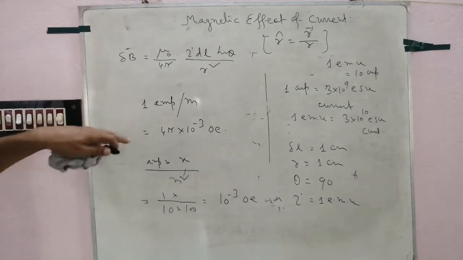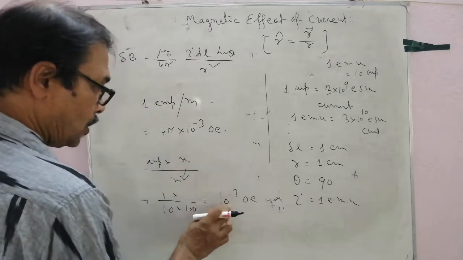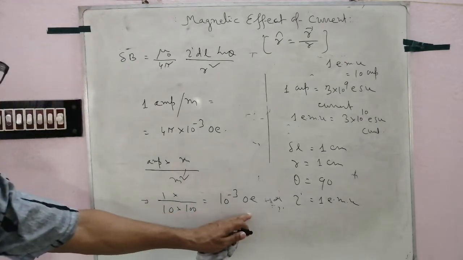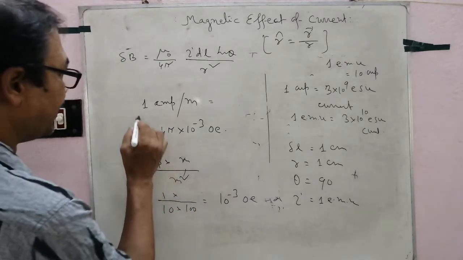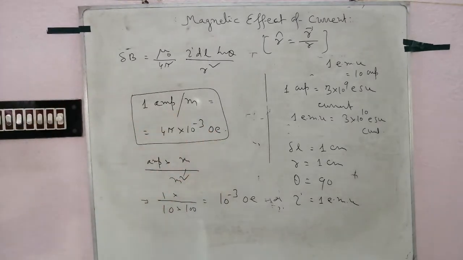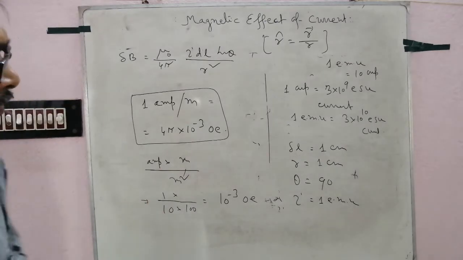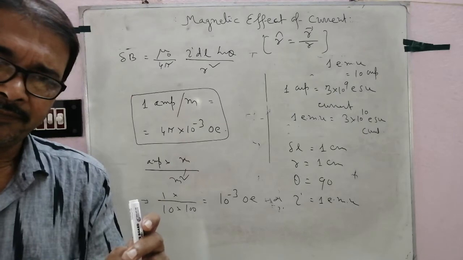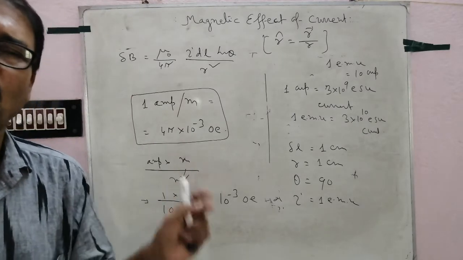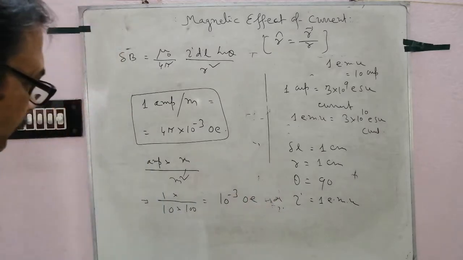But here there is 1 by 4 pi. In ampere meter there is 1 by 4 pi, but in Oersted there is no 1 by 4 pi. That is the relation: 1 ampere meter equals 4 pi into 10 to the power minus 3 Oersted. Important, note it. Clear? So Tesla, ampere meter, Gauss, Oersted. Generally Gauss and Oersted are equal.